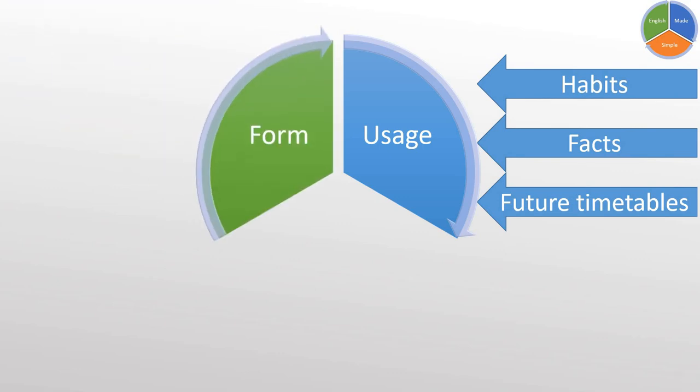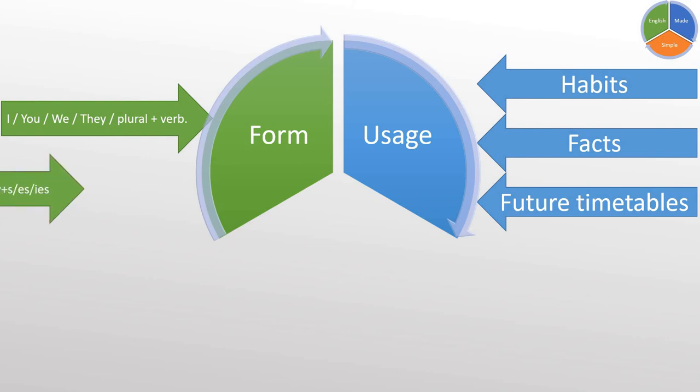The second thing we learned about the present simple is the form. We have two forms. With I, we, you, and they, and any plural noun, we use the verb. We play basketball. I watch TV. They sometimes help their mom. All these refer to the form we use with I, we, you, or they. With he, she, and it, or any singular noun, we use the verb plus s, es, and ies, and this is part of what we will explain today.